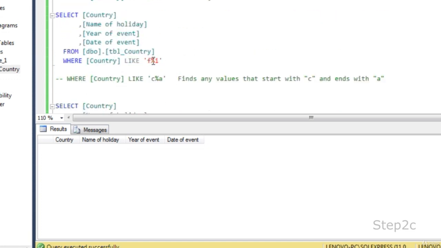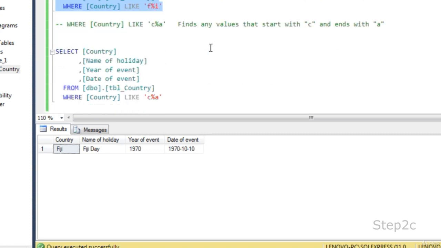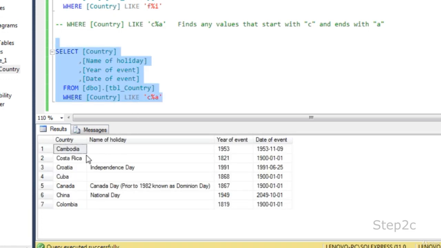If you are looking for some data that begin with F and end with I, you could specify something like F%I, and you will get Fiji. And if you specify C%A, you will get all the data that begin with C and end with A, which include Cuba, Canada, China, Colombia, and many other countries. So these are a few ways of retrieving the data by using the LIKE operator.